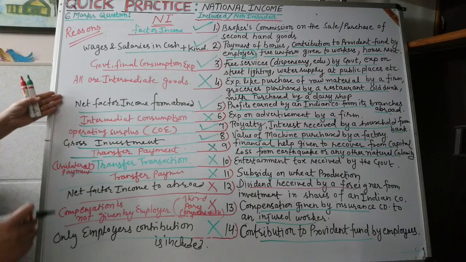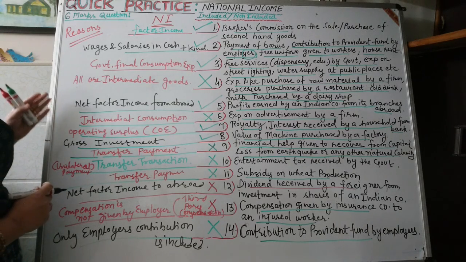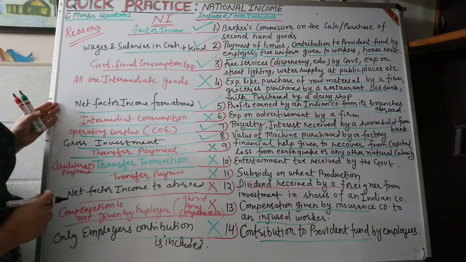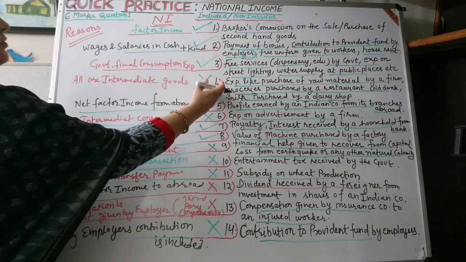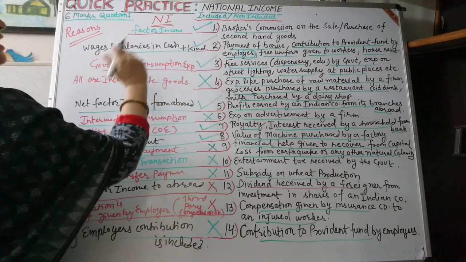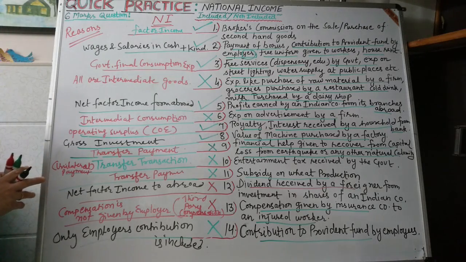So in this way we can give appropriate reasons for the statement to say whether the item will be included in national income or not.